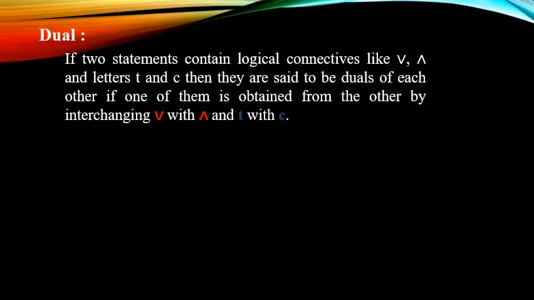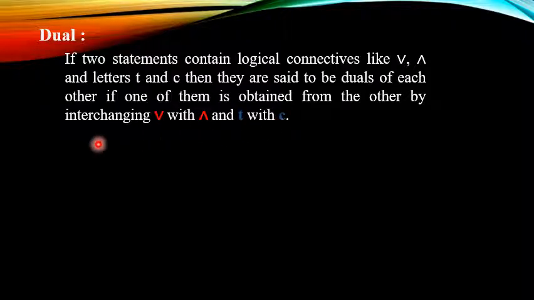Next, dual. If two statements contain logical connectives like or, and, and the letters small t and small c, where small t is used for tautology and small c is used for contradiction, then they are said to be duals of each other if one of them is obtained from the other by interchanging or by and, and t with c.